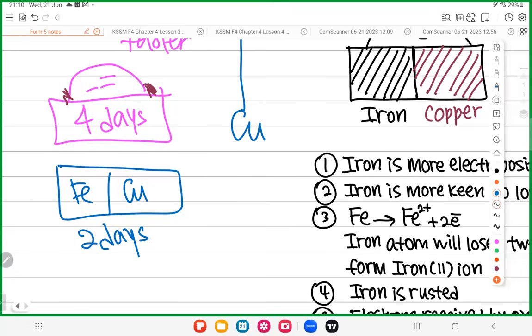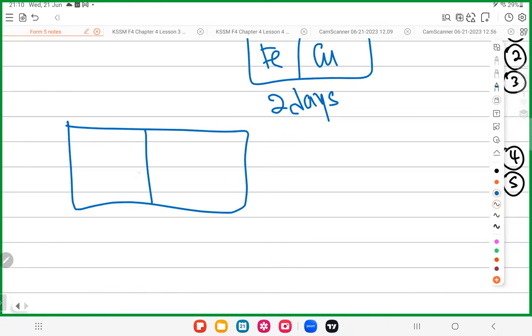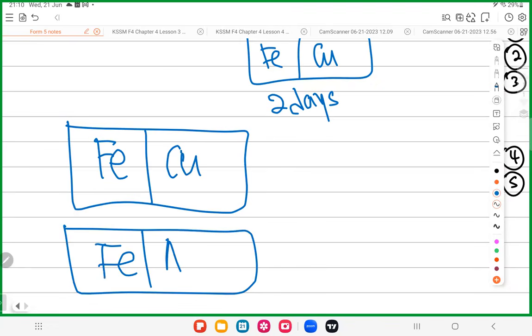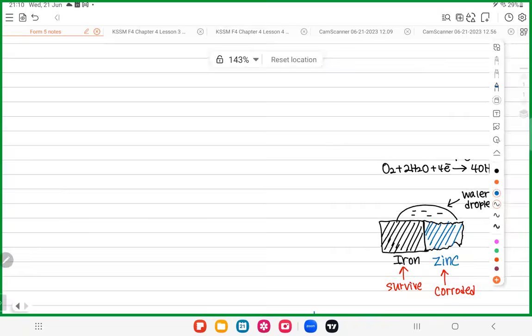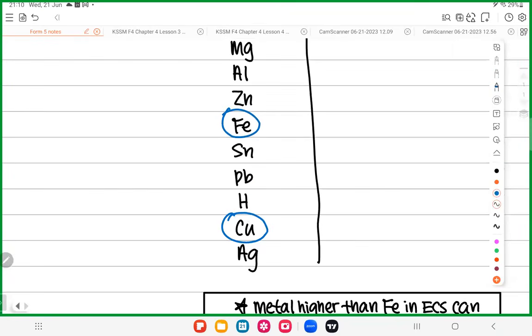Clear? Okay, so the metal higher in ECS prevents rusting. The metal lower in ECS speeds up the rusting process. The lower you are, the more you speed up. For example, if this is iron and copper, and this is iron and silver, this one is even faster, because if you look at the ECS, iron is here, copper is here.